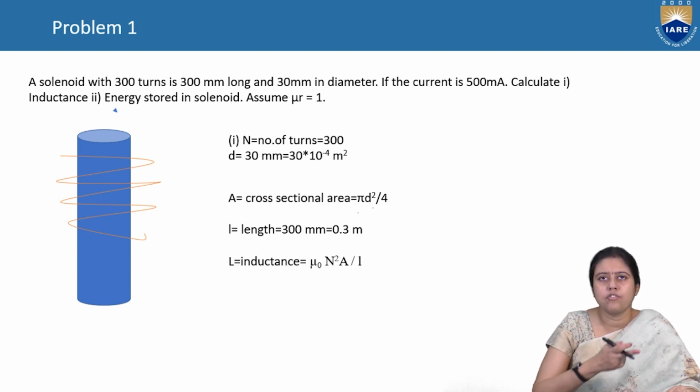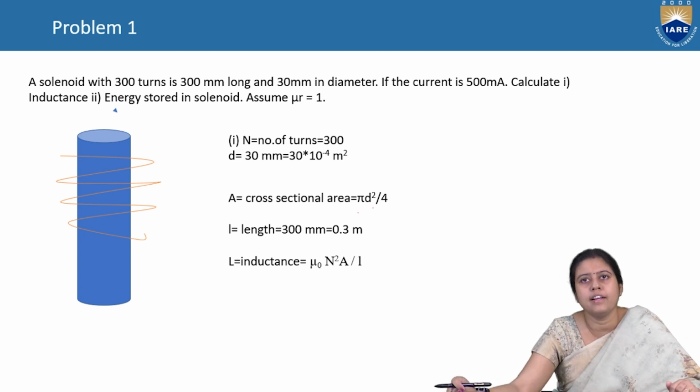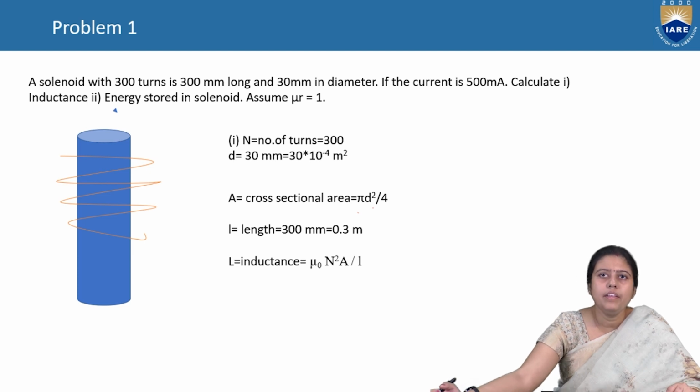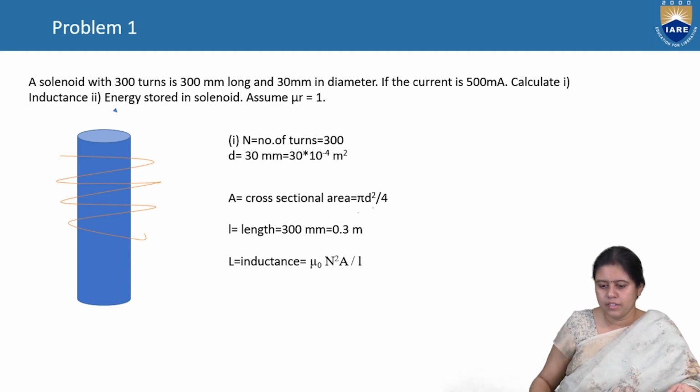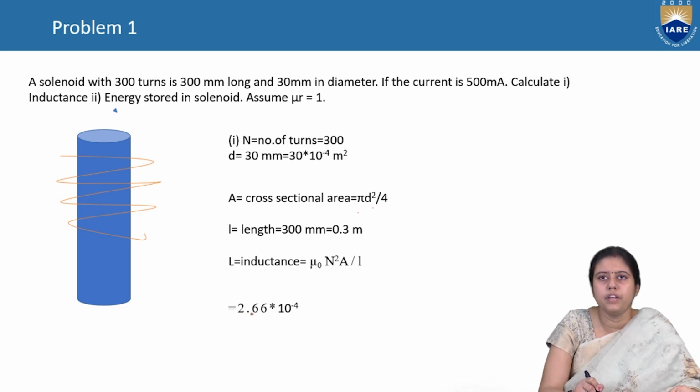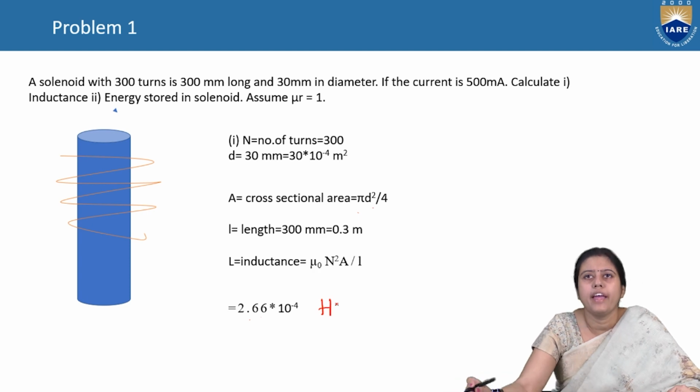So inductance, as we discussed in the previous slide, is equal to mu N square A by L. N is equal to 300, A is equal to pi d square by 4, L is equal to 0.3, and if we put the value, we will get 2.66 into 10 to the power minus 4 Henry.